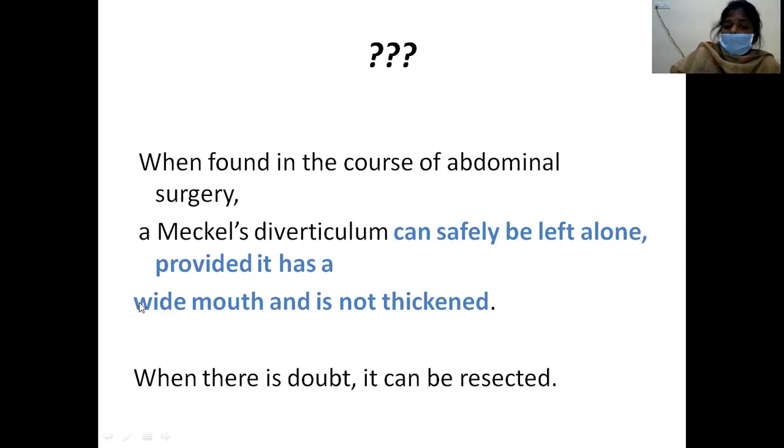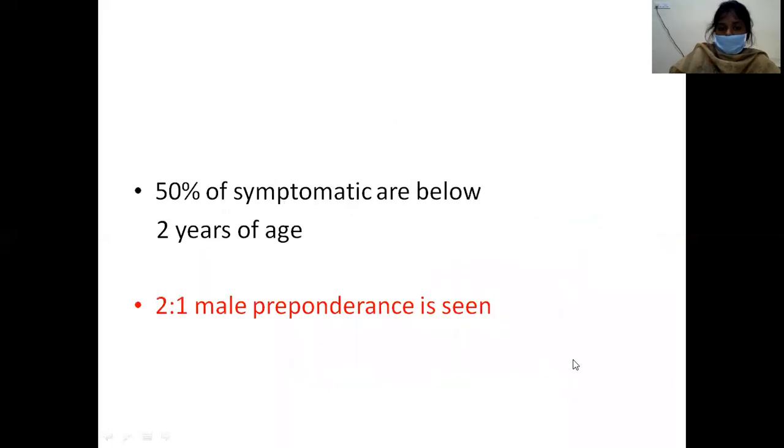But if there is doubt that it has a narrow mouth and is thickened, or the base is indurated and inflamed, in such cases it is better to go for resection. If you find a silent Meckel's diverticulum with a wide mouth and no features of inflammation, then it is better to leave it alone.